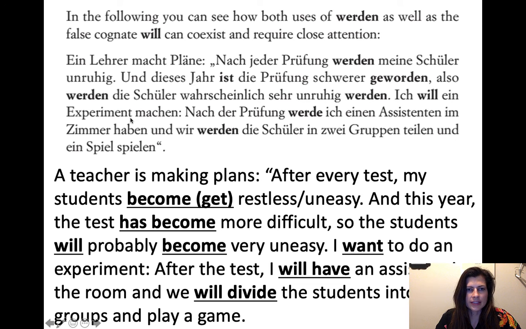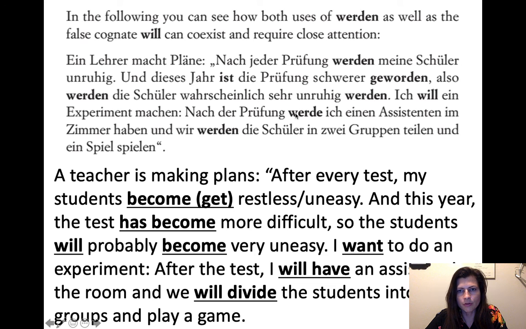Ich will ein Experiment machen. So when you come to this, it's going to be very tempting to say "I will do an experiment," but it really means "I want to do an experiment," because you can mix in these things. The last sentence was in the future, but it's just the way that desires work, they reference things in the future. So you can have these stories where they go back and forth, and because you're already thinking about the future, it's so easy to translate this as "I will" instead of "I want to." Ich will ein Experiment machen. I want to do an experiment.